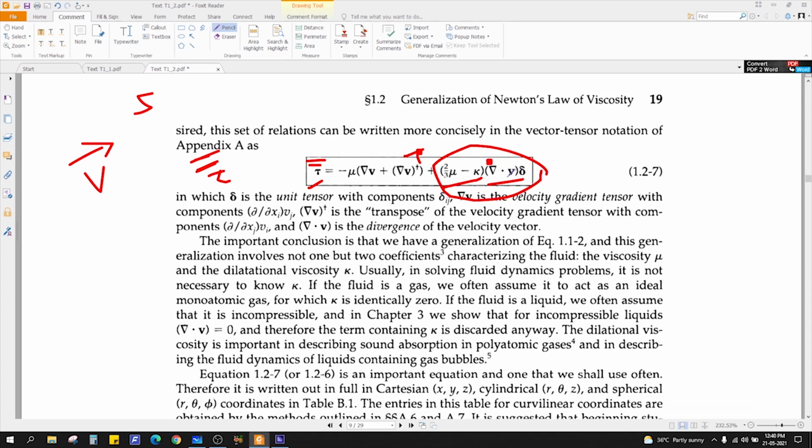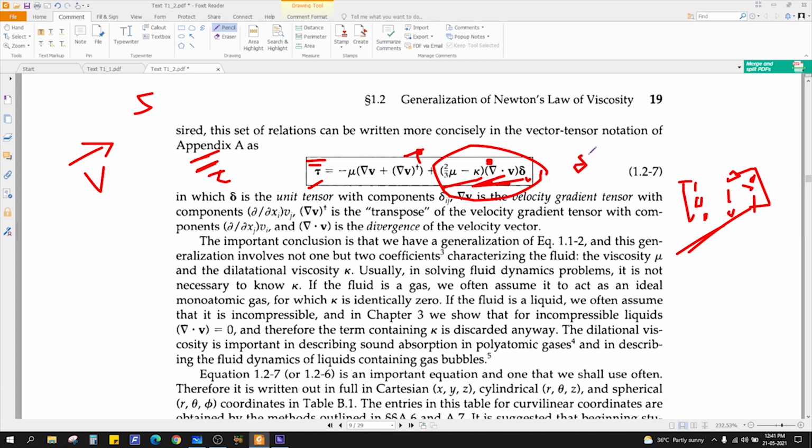Oh, sorry, this is scalar, then this is the Kronecker delta. So this is a scalar and this is the delta, the unit tensor. A unit tensor means you have 1 1 1 on the diagonal and 0 elsewhere.